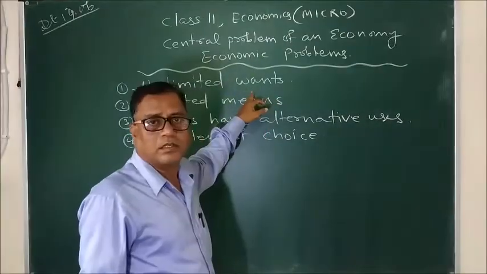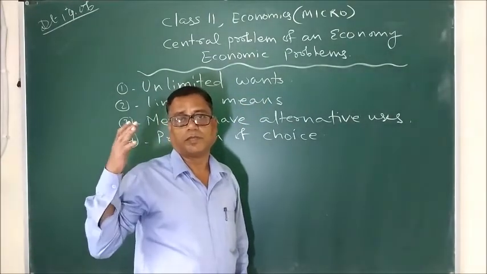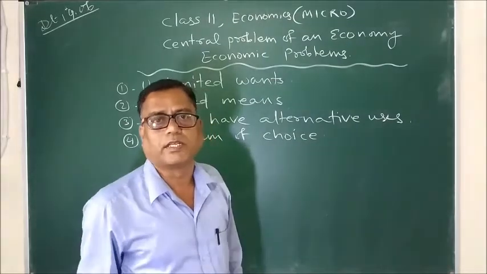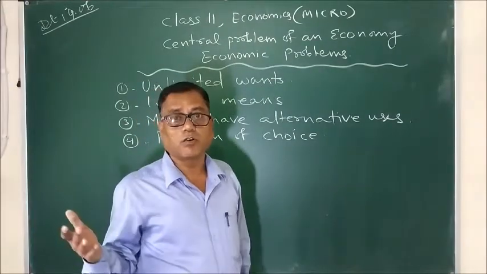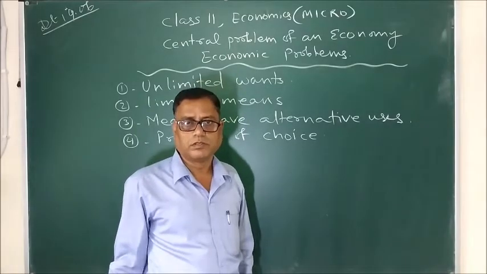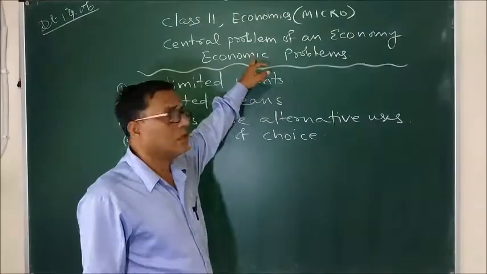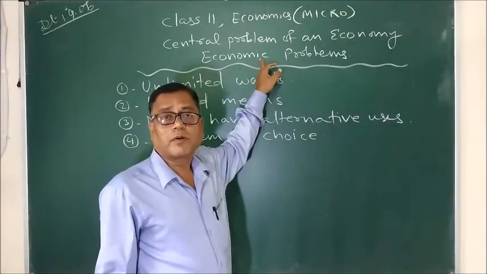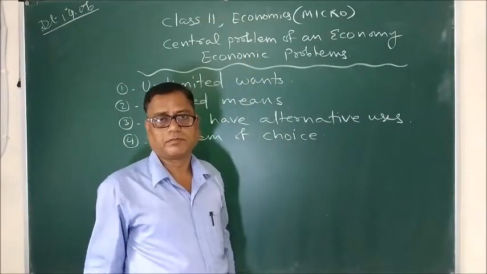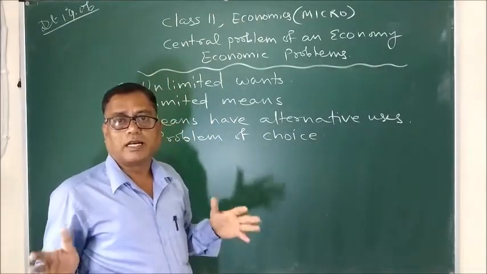And yesterday we discussed the definition of microeconomics given by many eminent economists like Adam Smith, Alfred Marshall, and many more. But today we are going to discuss the concept of economic problem. So, what is the meaning of economic problem?